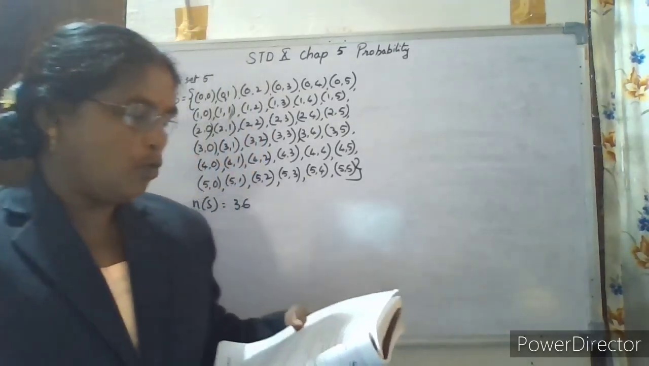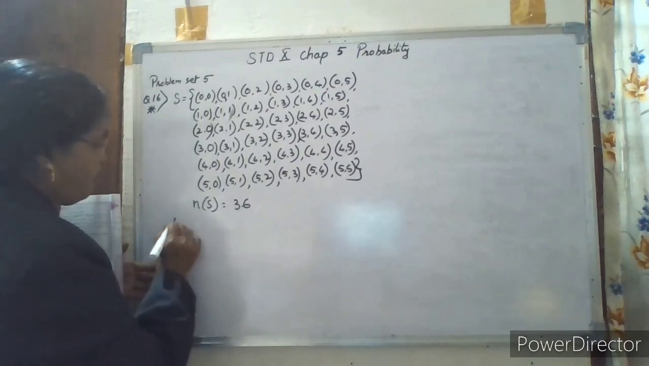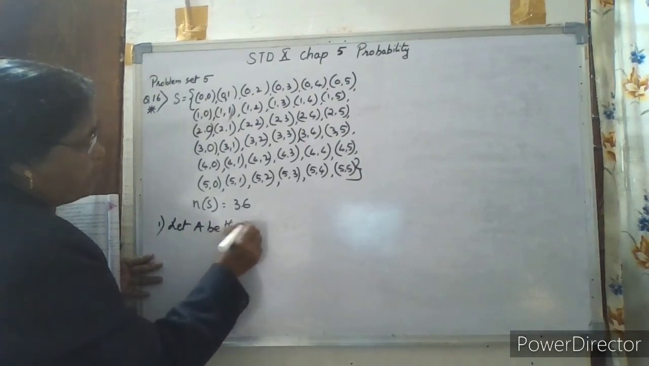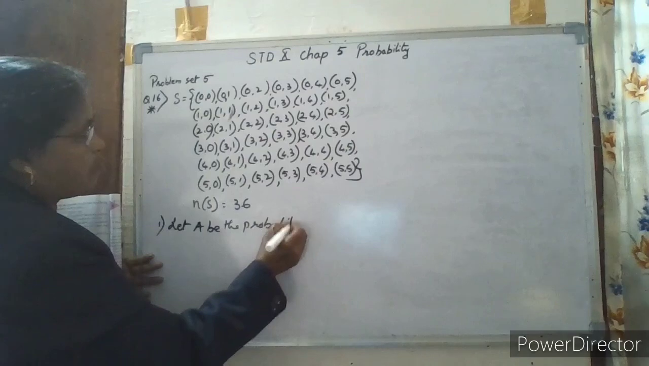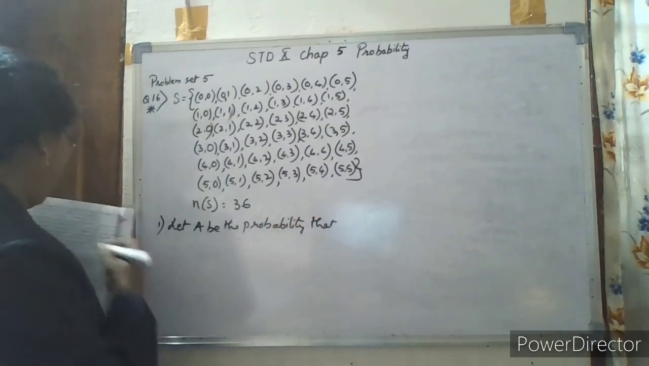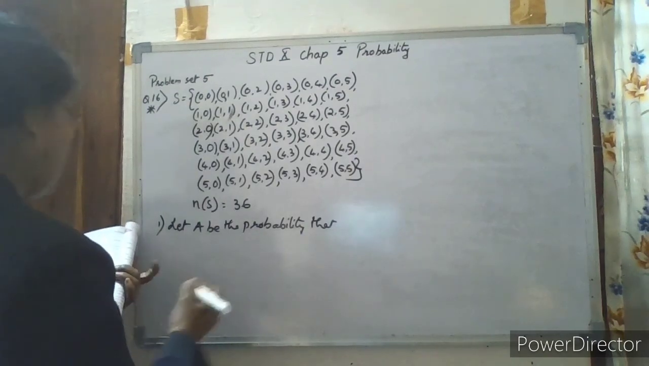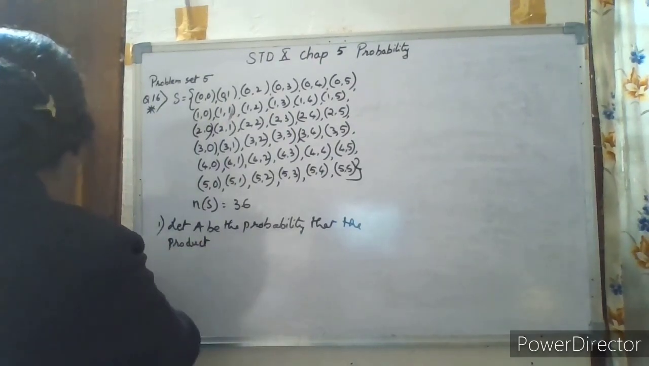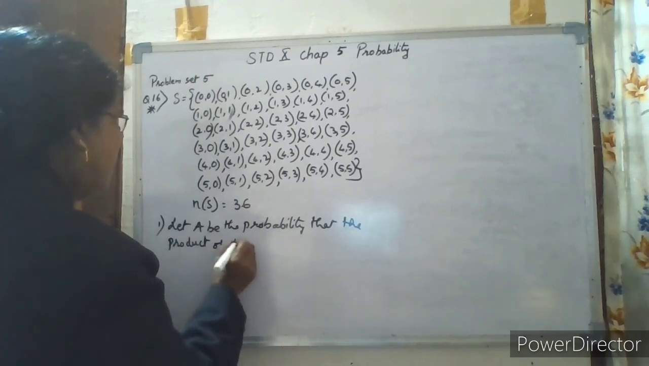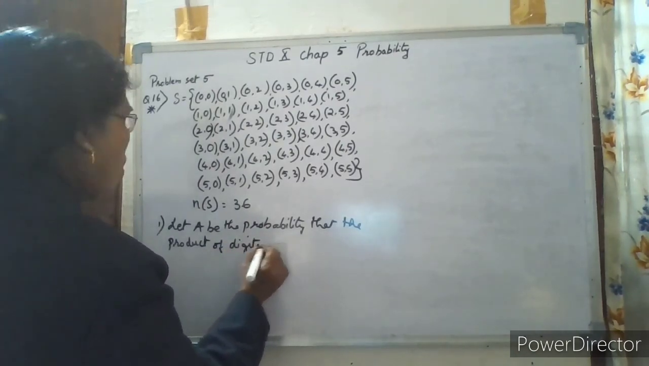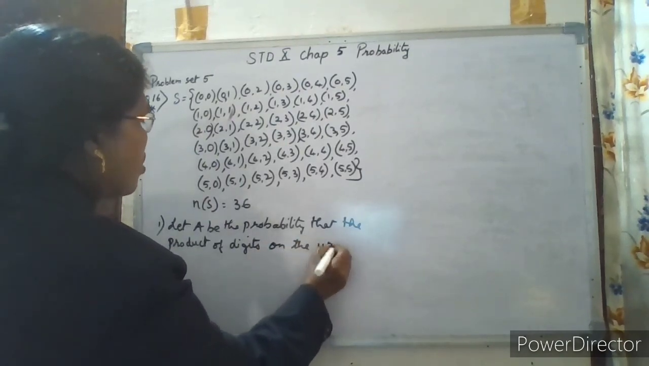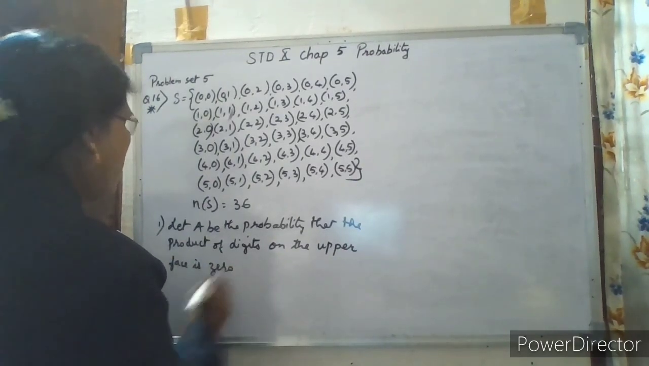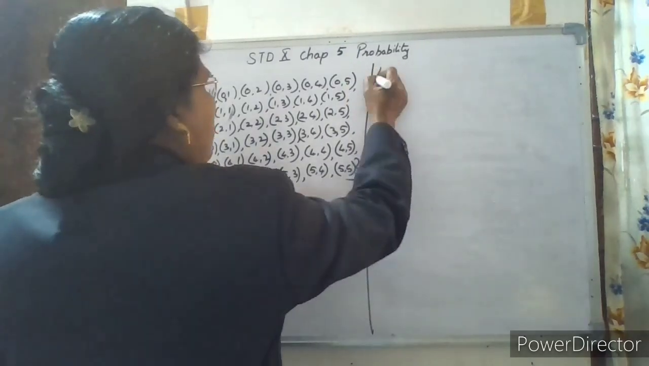So let A be the event that the product of digits on the upper face is 0. Only one question is given.